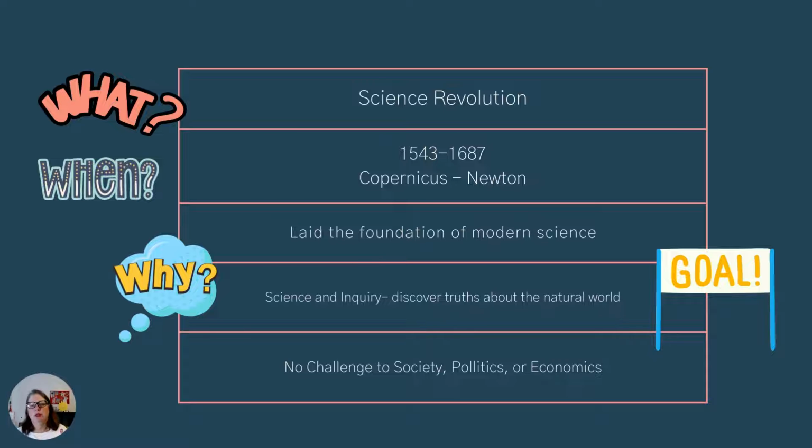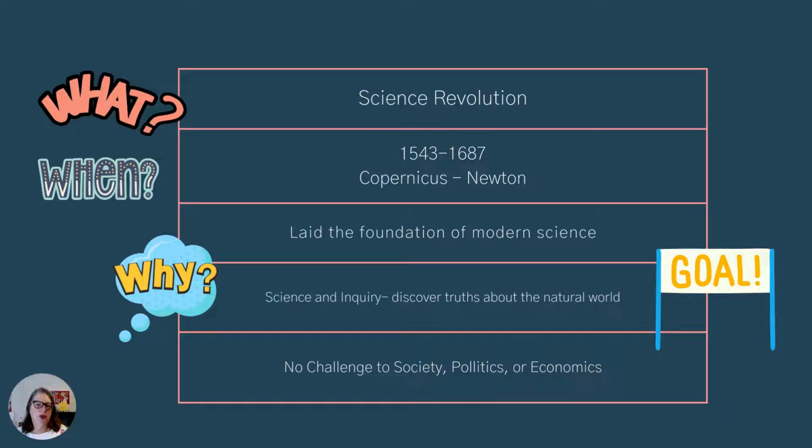So thanks to my fellow history teacher, Tom Ritchie, I appreciate his graph here. If we look at the scientific revolution, it happens during the 17th century. It lays the foundation of what we now call science. That wasn't really even a term before this time period. And they do science to answer questions.